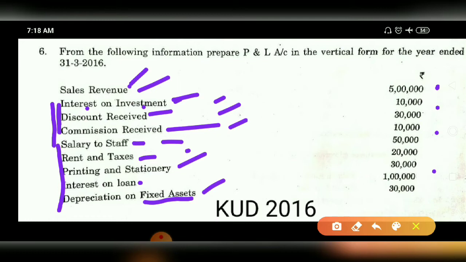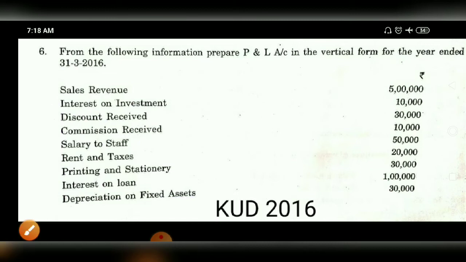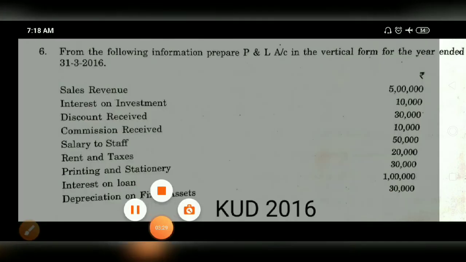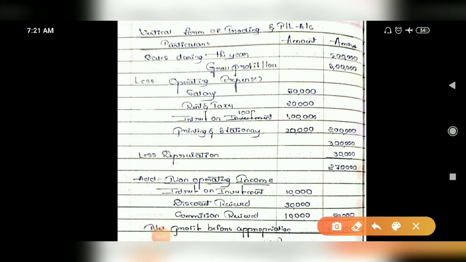yes, you can easily get 15 marks from this particular chapter. So don't ignore this chapter. This is a very important and easy chapter. Let us move on to the solution now. Yes, here is the answer. Let us move on to the answer.